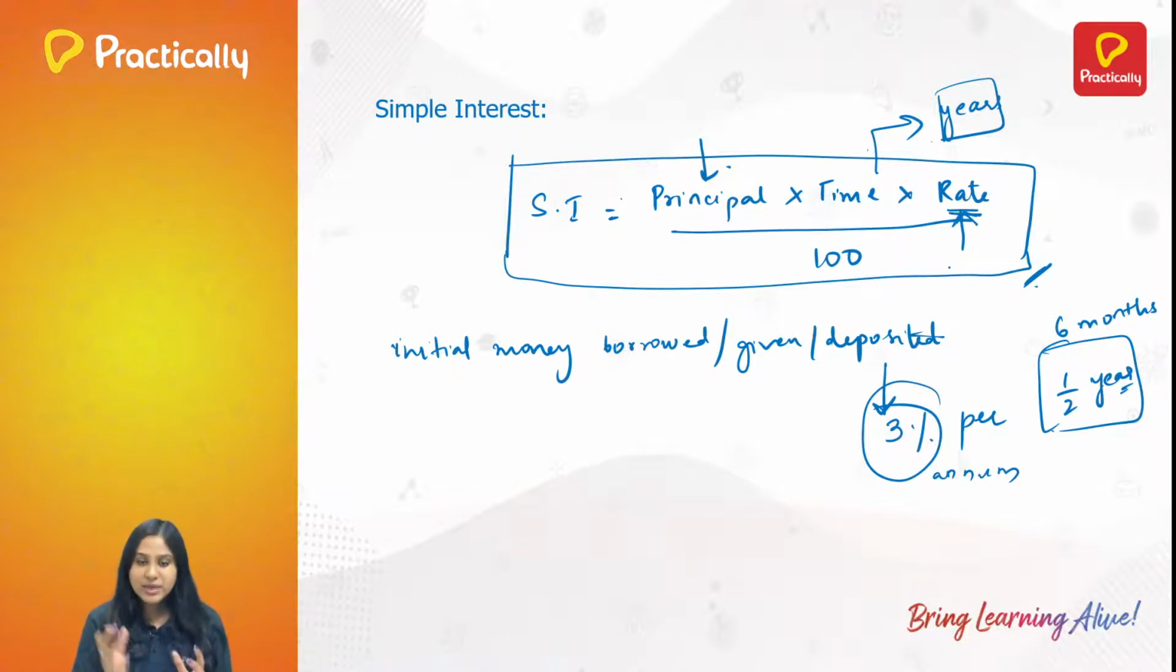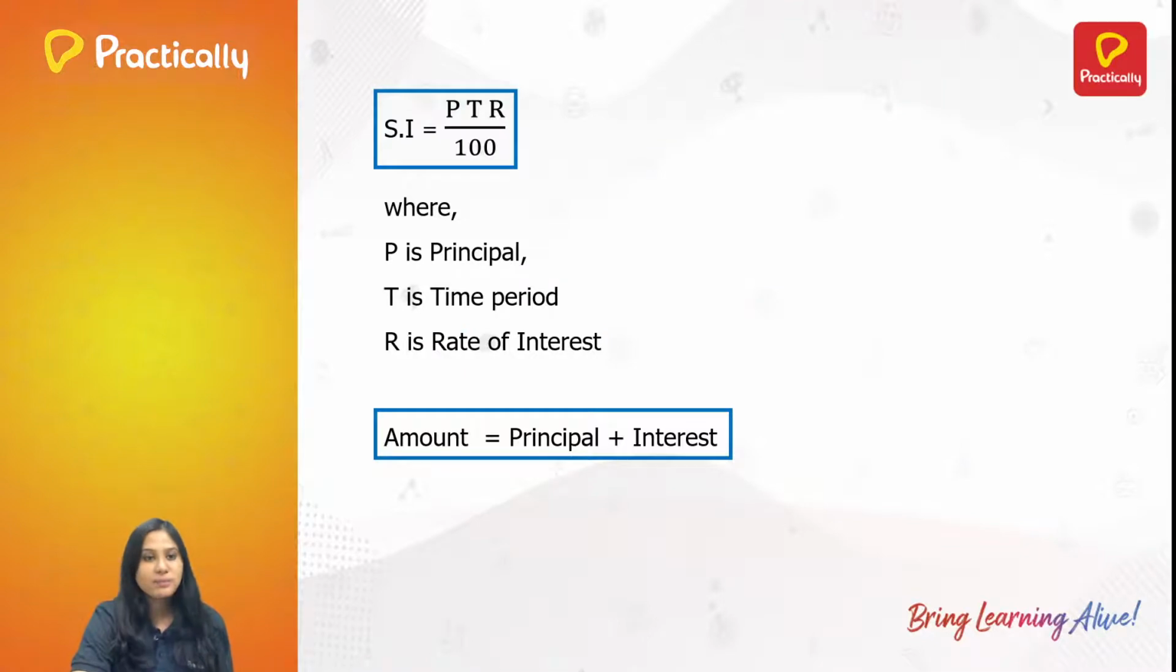So we are familiar with the terms now, and we have also learned what the formula is. Now we shall see the application part, right? So in short, or in abbreviated form, we can say that SI is equal to PTR by 100. P is principal, T is time period, R is rate of interest, right?